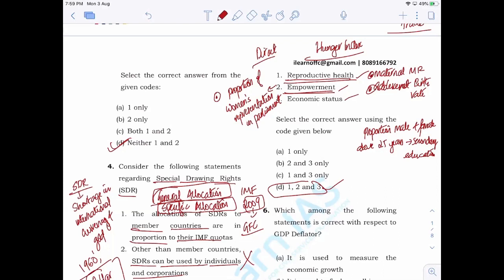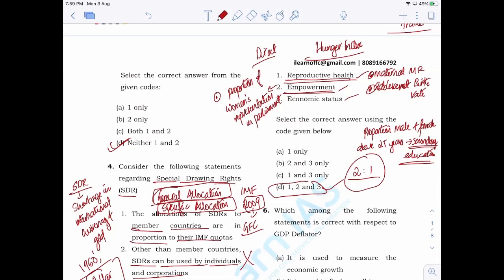When the proportion starts going down against women, suppose there are two men for every woman who have received secondary education, then in the gender inequality index, the empowerment factor will actually come down. Clear? So proportion of male and female above 25 years of age with any form of secondary education is the